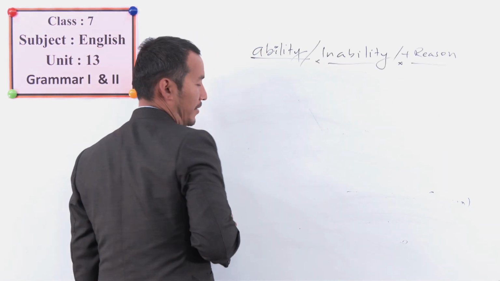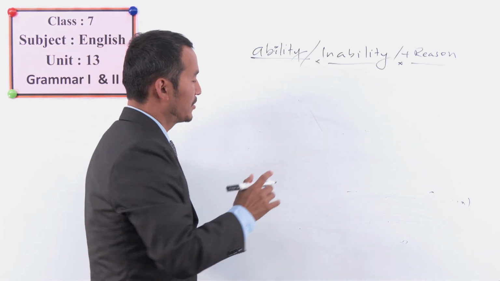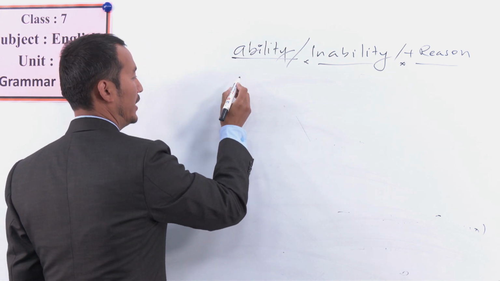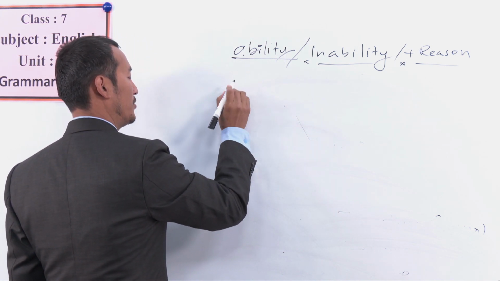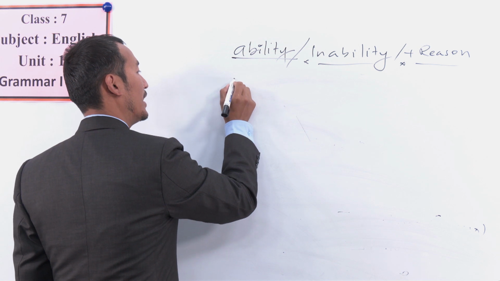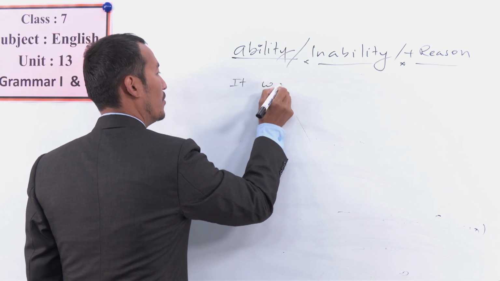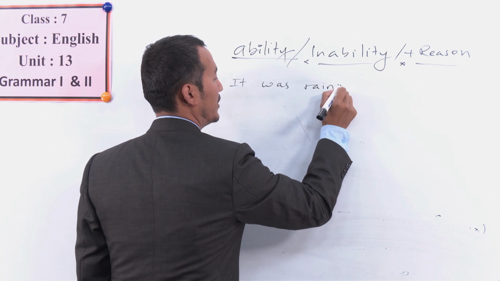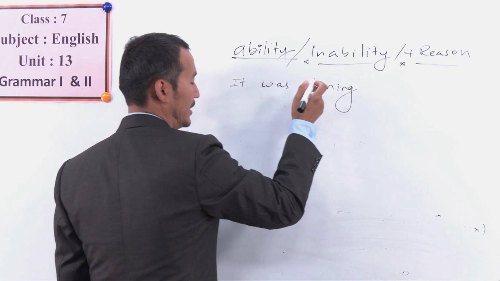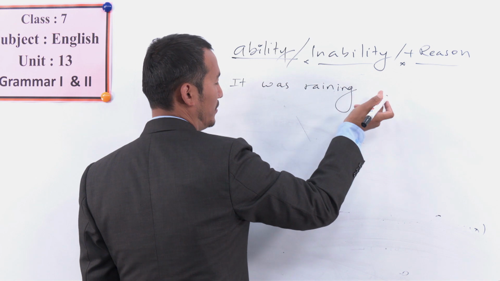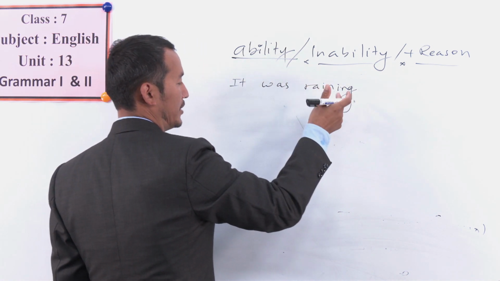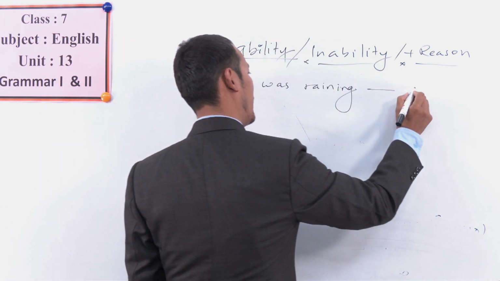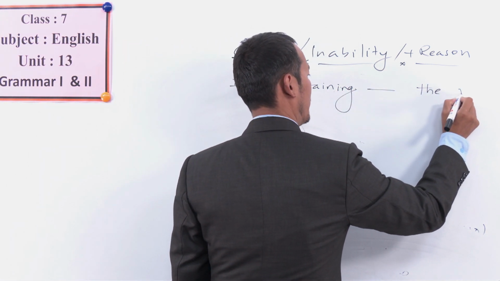Okay, I'll just give you some examples of how we can change the clause into a noun phrase. Okay, students, I'll give you some ways to change the clause to a noun phrase. For example, it was raining. This can be a clause when it comes with another sentence, and you can change it to a noun, for example, the rain.